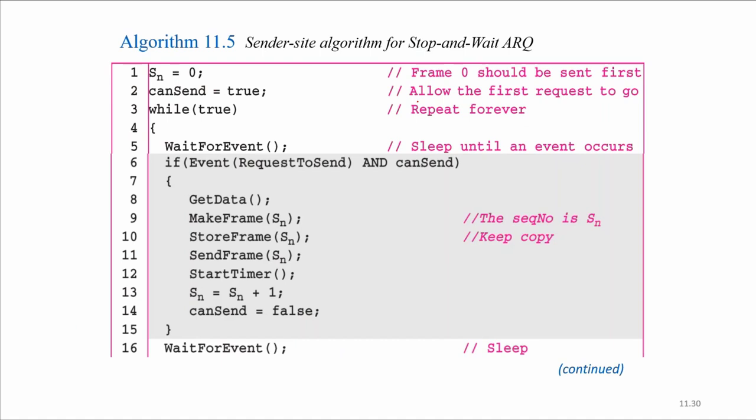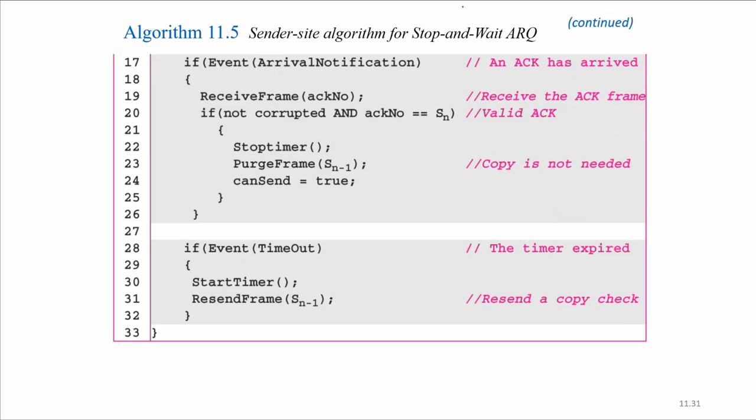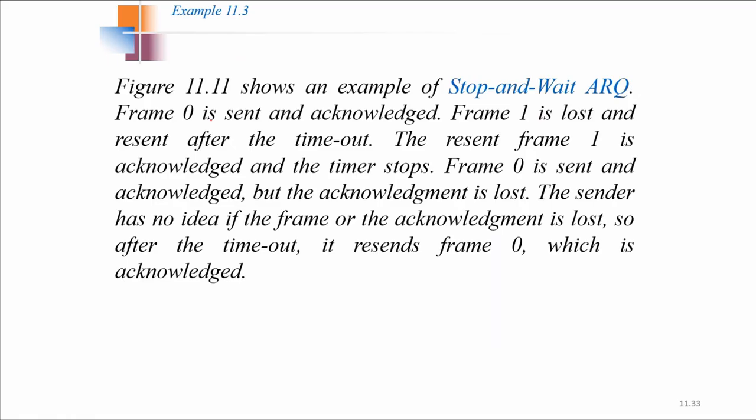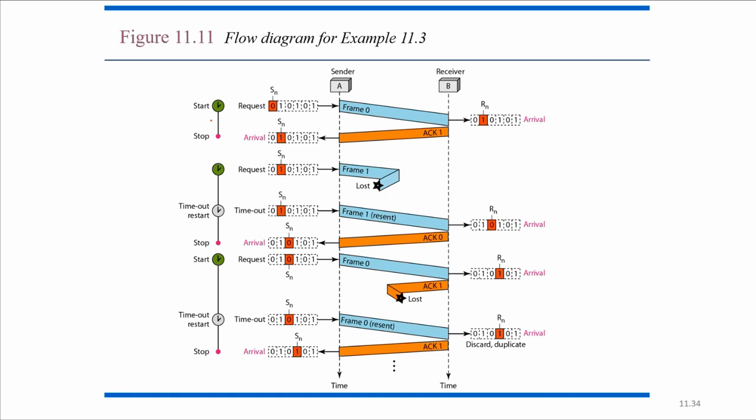Its algorithm is given here. You can go through it for basic understanding. And at the receiver side also, the algorithm is given. The same thing: when the packet needs to be sent, or when an acknowledgement is received within the timeout time, then the next request will be considered. Otherwise, it will send the same packet again. With an example, the flow diagram is given for the stop and wait ARQ protocol.